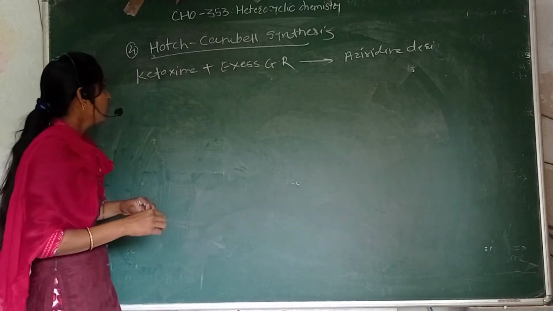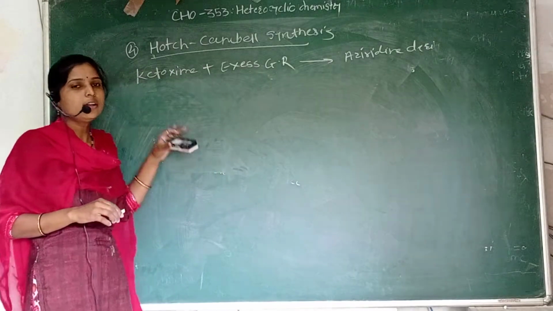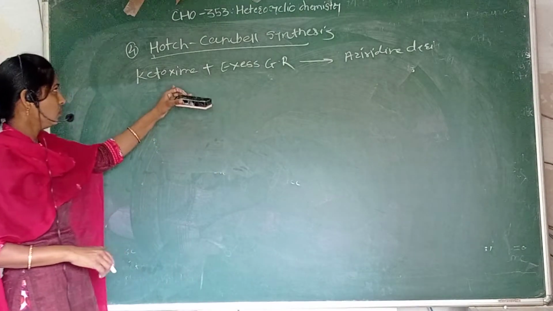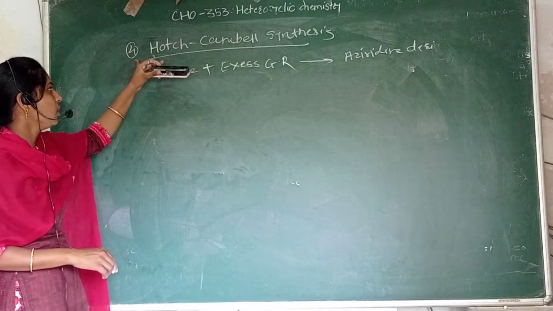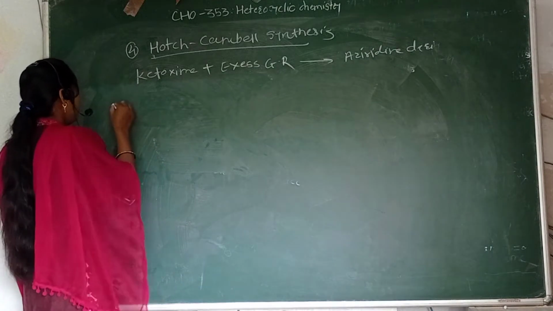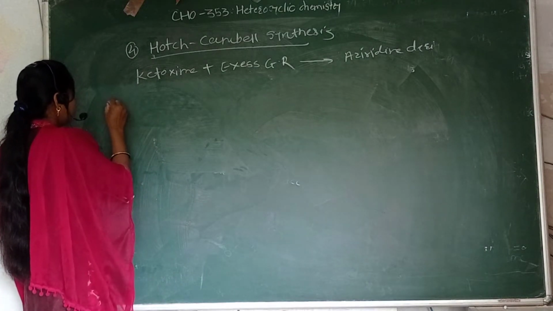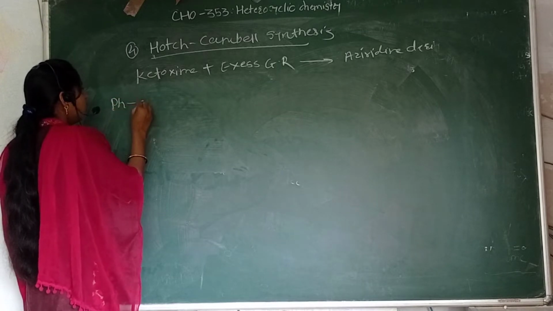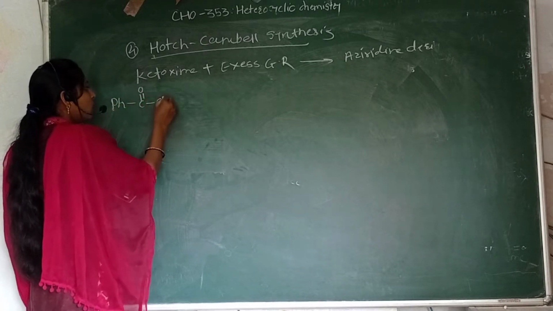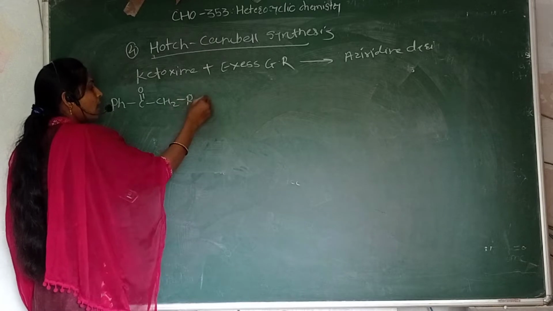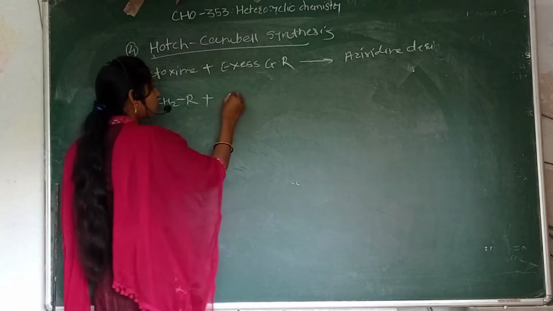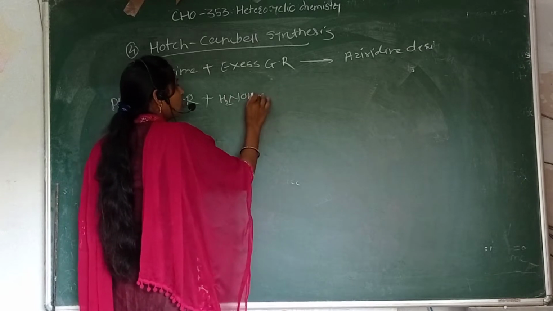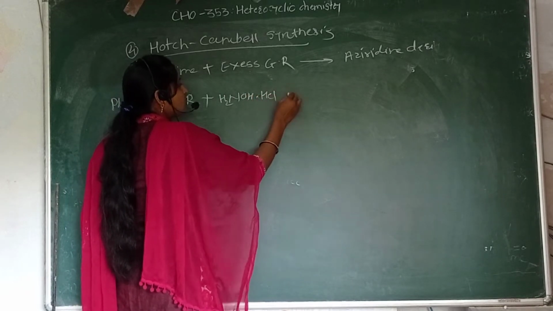First of all, we have to write here the reaction and mechanism of the Hodge-Campbell synthesis. This is the important synthesis. First of all, we take a ketone, PhC=O with CH2R, plus hydroxylamine, NH2OH with HCl.